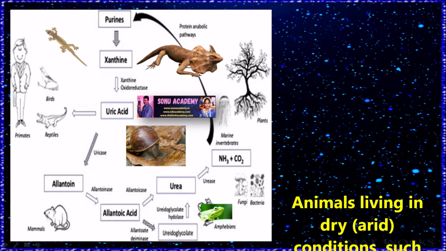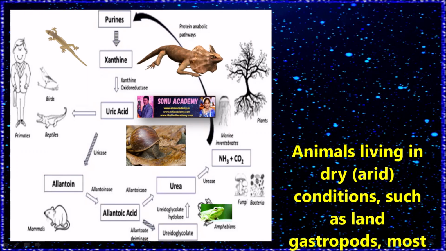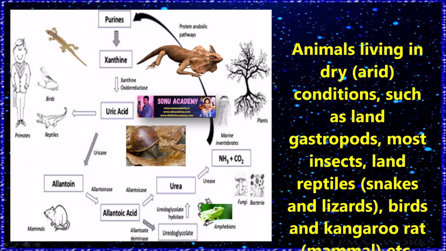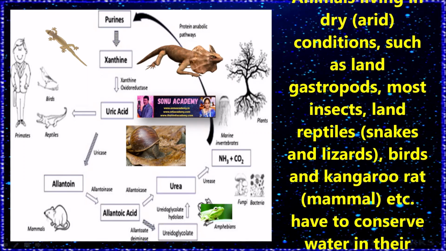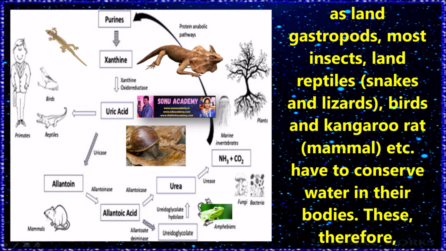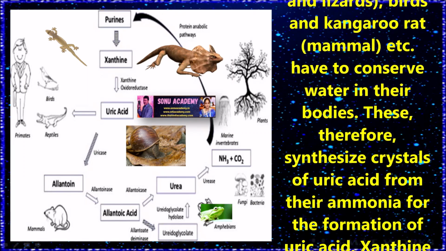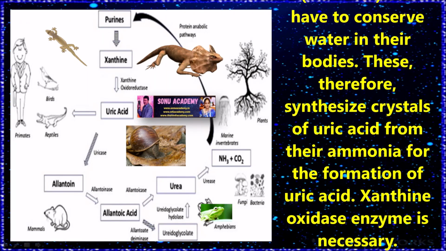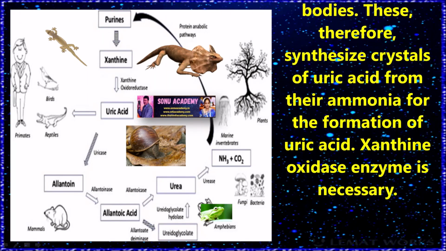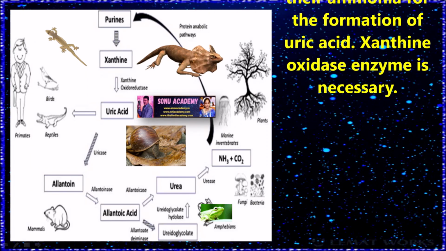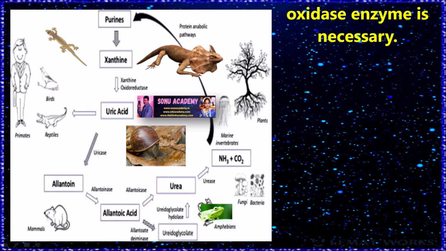Children, now let us discuss uric acid. Animals living in dry conditions such as land grasshoppers, most insects, land reptiles like snakes and lizards, birds and kangaroo rats have to conserve water in their bodies. Therefore, they synthesize crystals of uric acid from their ammonia. The xanthine oxidase enzyme is necessary for the formation of uric acid.